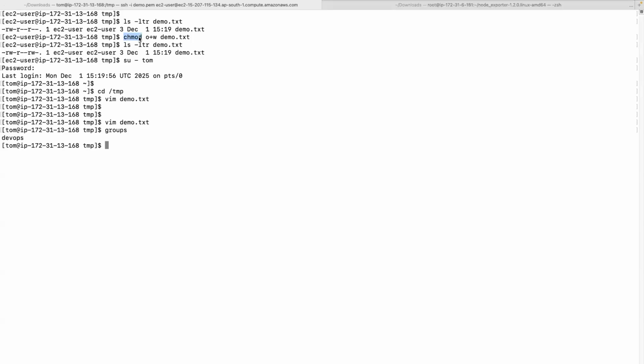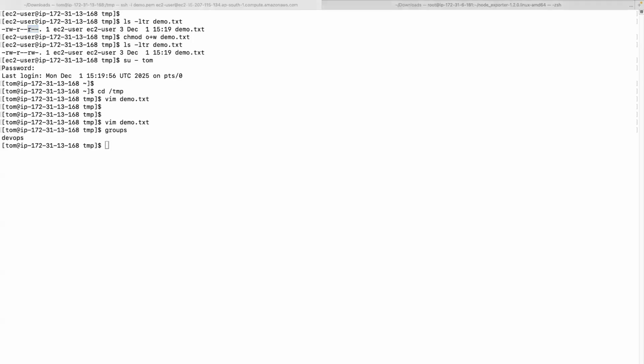ec2-user is a normal user, I think. Whether he is eligible to give permissions to other users instead of root user. Owner of the file can give. ec2-user is, oh, you're right, I think. If he cannot, this command will give some error. Yeah, owner of the file can give permissions. I have given others write permission, so it should work. We'll figure it out.